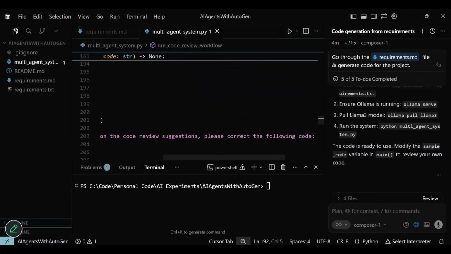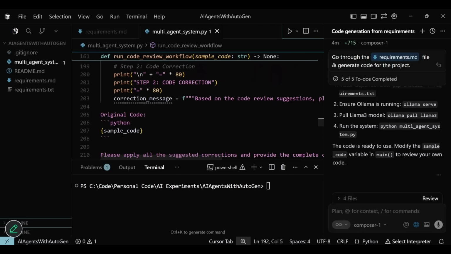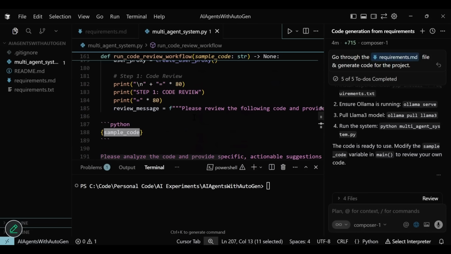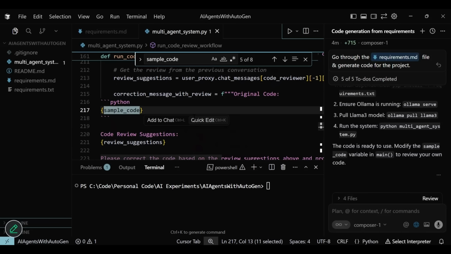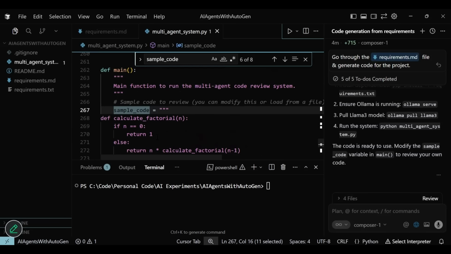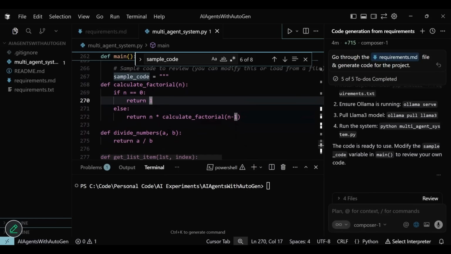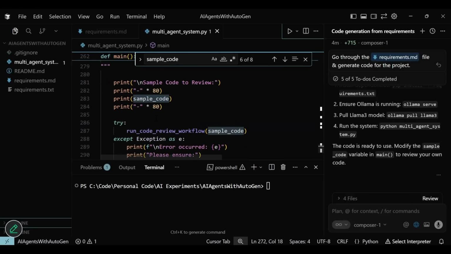We have the sample code embedded in the main file itself. It would have been better if the sample code was read from an external file. The sample code is a bunch of Python utilities to divide numbers, calculate factorial, etc. Ideally, you would embed such an agent into a pull request workflow, but for the quick demo, we are going to be fine with the embedded code.